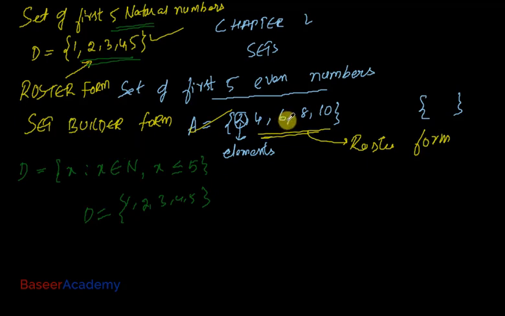I believe you got the gist of it. So there's a particular syntax which we follow in writing a set builder form. In a set builder form, elements are not listed out directly, and instead we write it this way. D is the set of elements X such that X belongs to natural numbers, up to 5. So this D here, I'm representing it in a roster form.